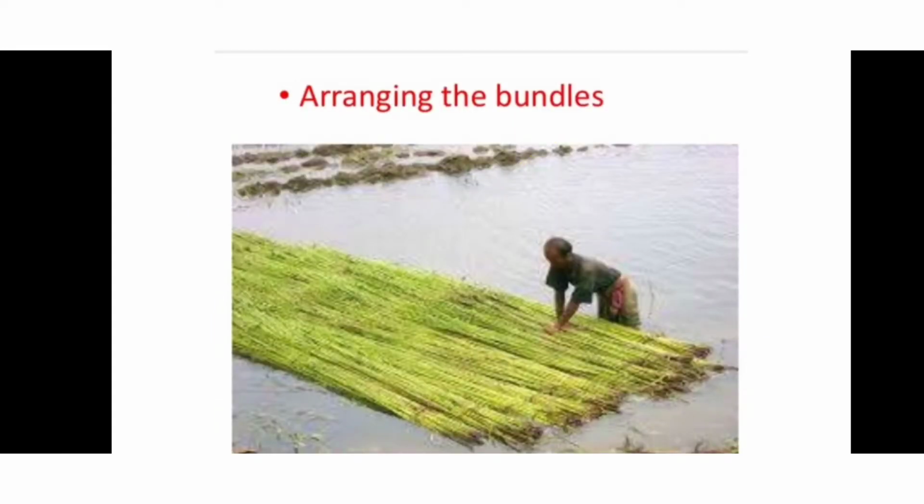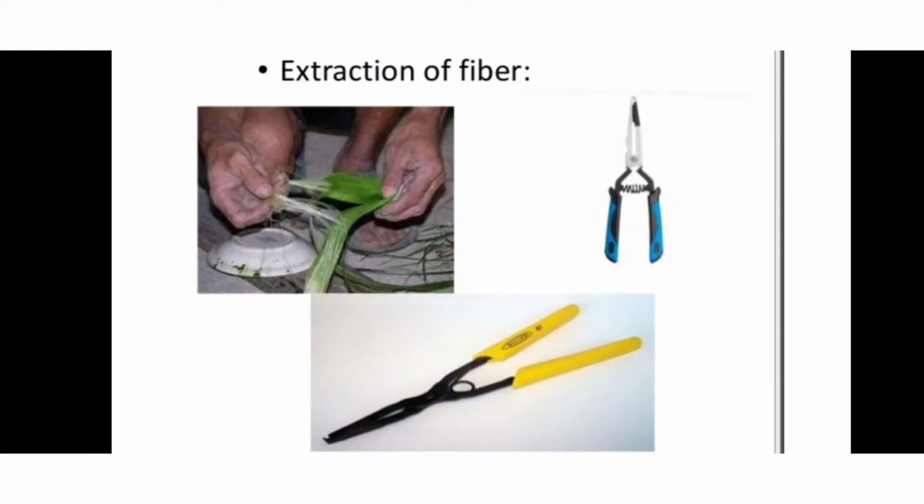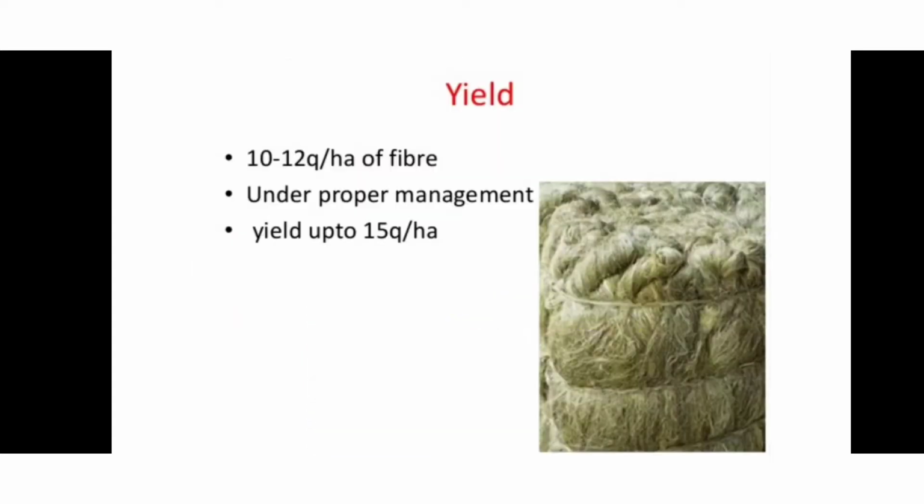You can see in this picture the arrangement of the bundles in the water. After arranging, the bundles are submerged into the water, and after the retting process the fiber is extracted by this equipment. After all these steps, a total of 10 to 12 quintals per hectare of fiber is yielded, and under proper management the yield is up to 15 quintals or more per hectare.